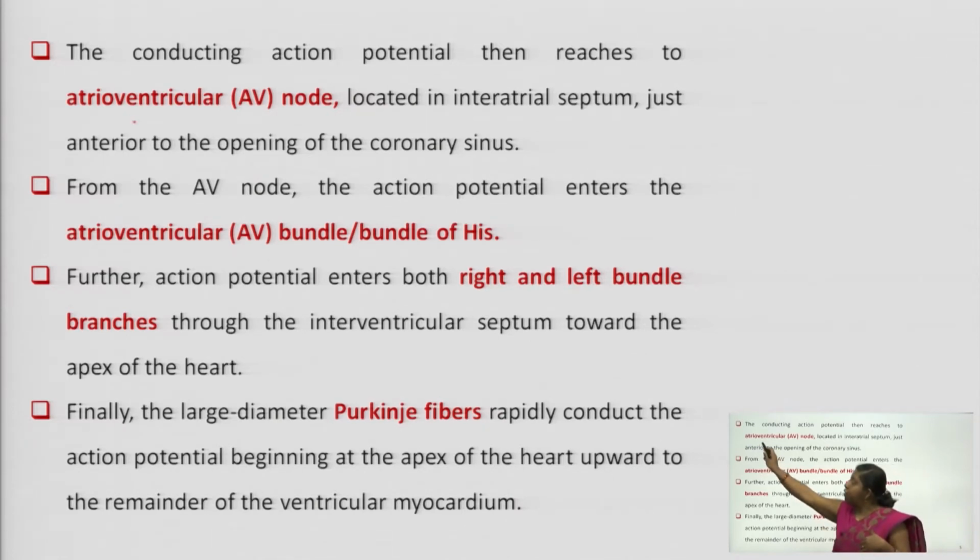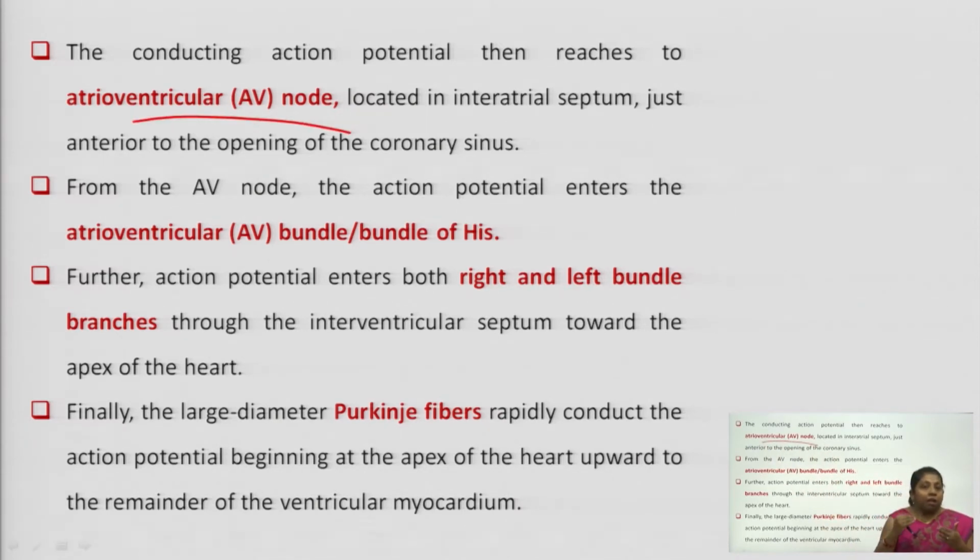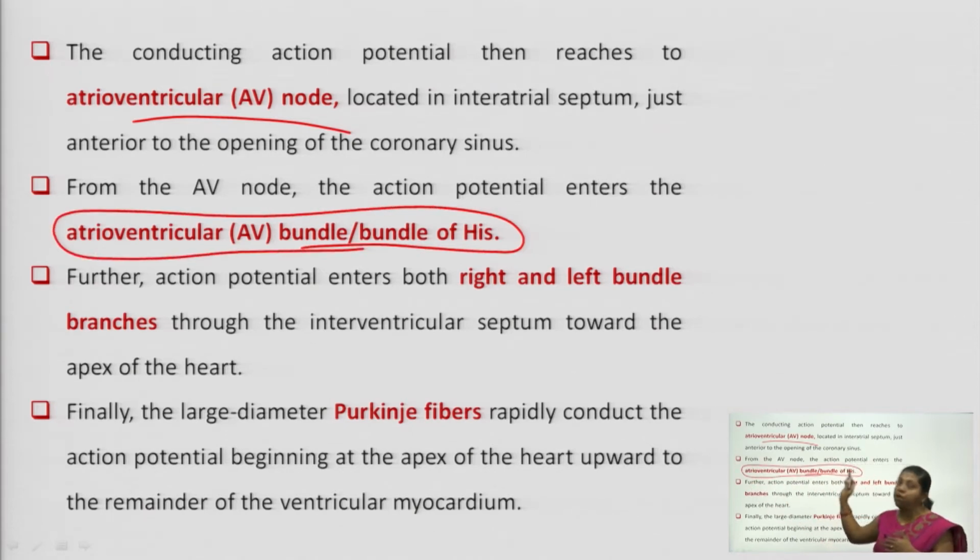Once your depolarization potential reaches the AV node, it further stimulates the bundle of His. This is the next point, the atrioventricular bundle or the bundle of His, where your action potential reaches.